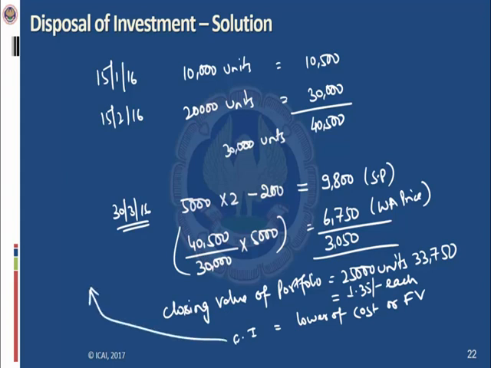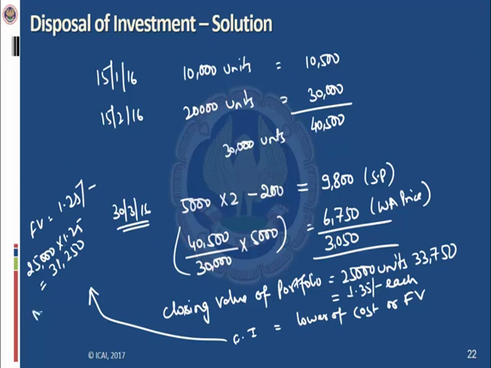So fair value is 1 rupee 25 per share. So 25,000 multiplied by 1.25 is equal to 31,250, but the carrying value is 33,750.